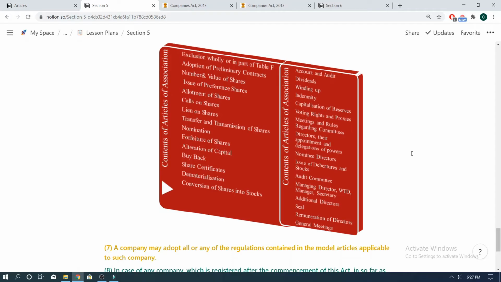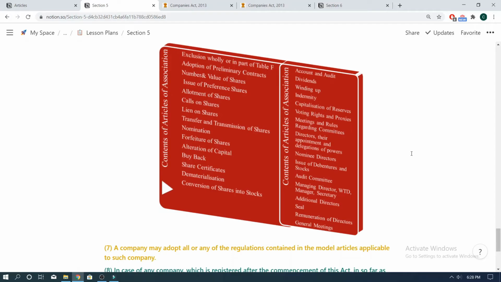stock, dividends and reserves, accounts and audit, winding up, indemnity, capitalization of reserves, voting rights and proxies, meetings and rules regarding committees, directors, their appointment and delegation of powers, nominee directors, issue of debenture and stocks, audit committee, managing director, whole-time director, manager, secretary, additional directors, seal, remuneration of directors and general meetings, and etc.